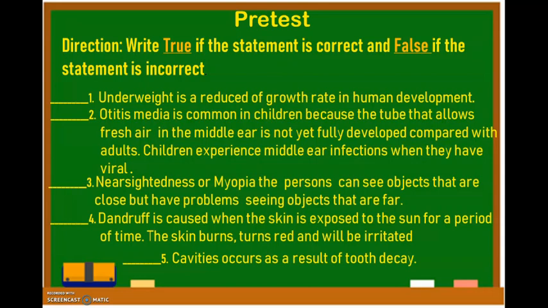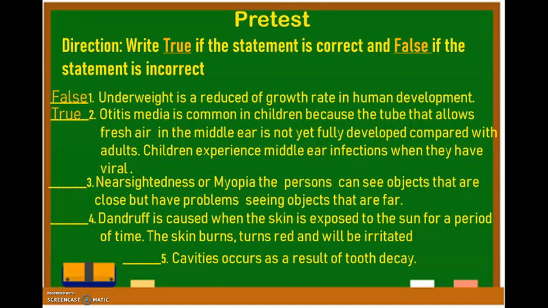Be honest. Let's go to number 1. Underweight is a reduce of growth rate in human development. What is your answer? Is it true or false? Yes, it is false. Now let's go to number 2. Otitis media is common in children because the tube that allows fresh air in the middle ear is not yet fully developed compared with adults. Children experiencing middle ear infection when they have viral. Is it true or false? What is your answer? Correct! It is true.